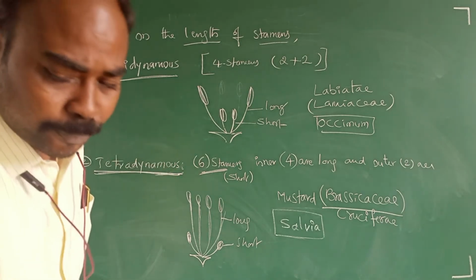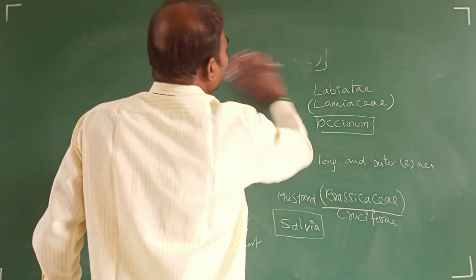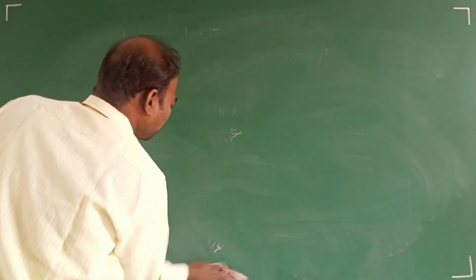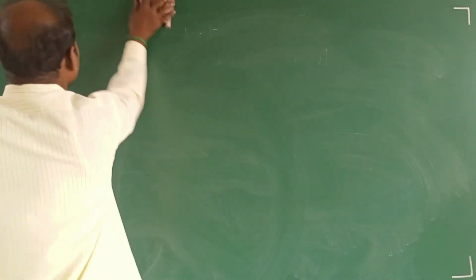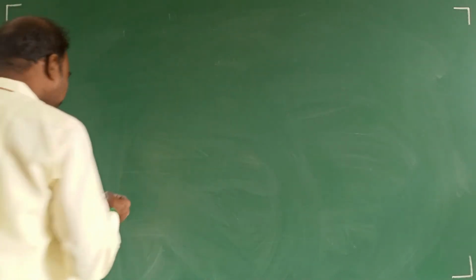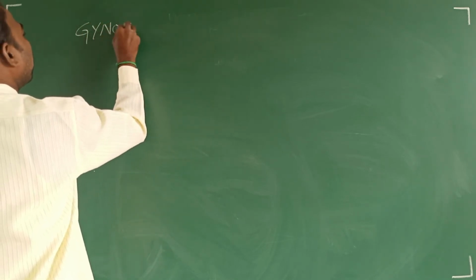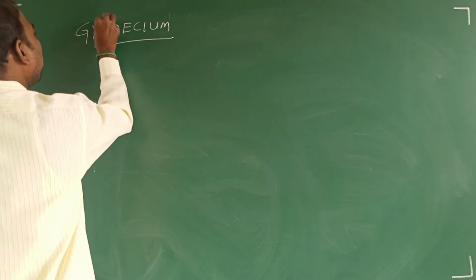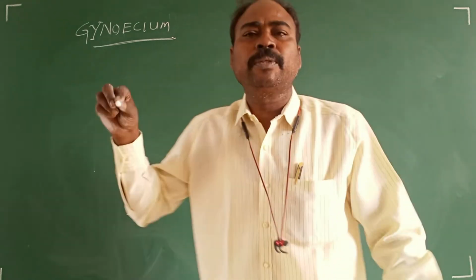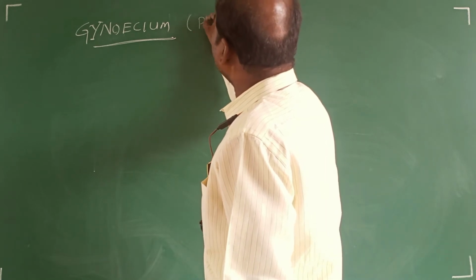Based on the length of stamens, the classification of flowers. That is about androecium, or stamens, responsible for male reproductive structures in bisexual or unisexual male flowers. Then gynoecium. Gynoecium is the innermost whorl, or fourth whorl, of the flower, which represents the modified leaves called pistil